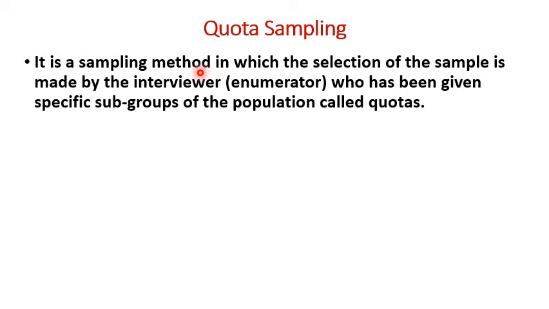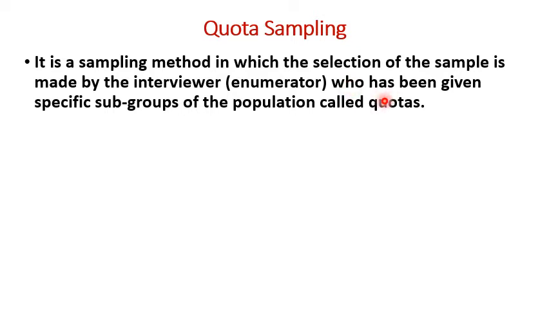The next method of non-probability sampling is quota sampling. It is a sampling method in which the selection of the sample is made by the interviewer or enumerator who has been given specific subgroups of the population called quotas. Here the interviewers or enumerators may be appointed for sampling or to collect data.